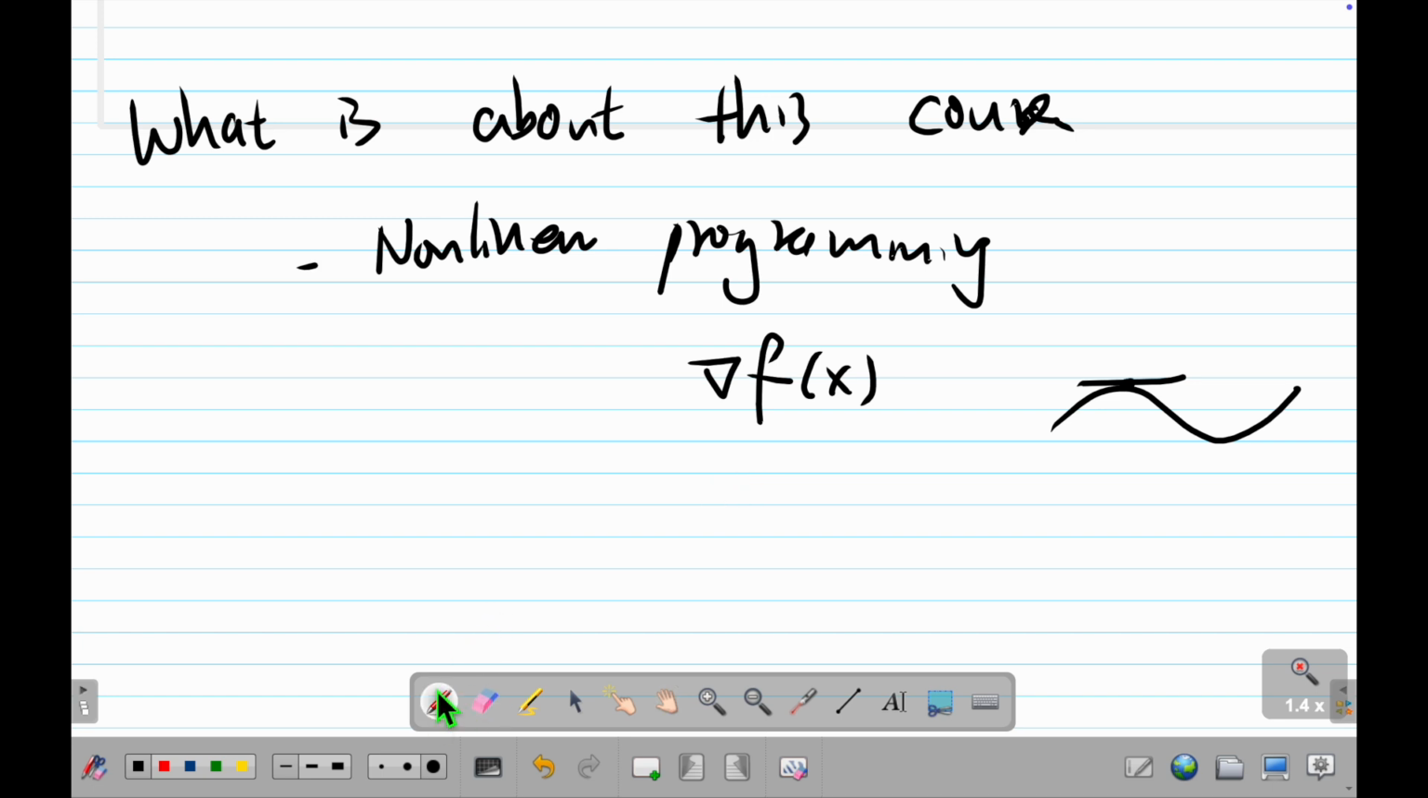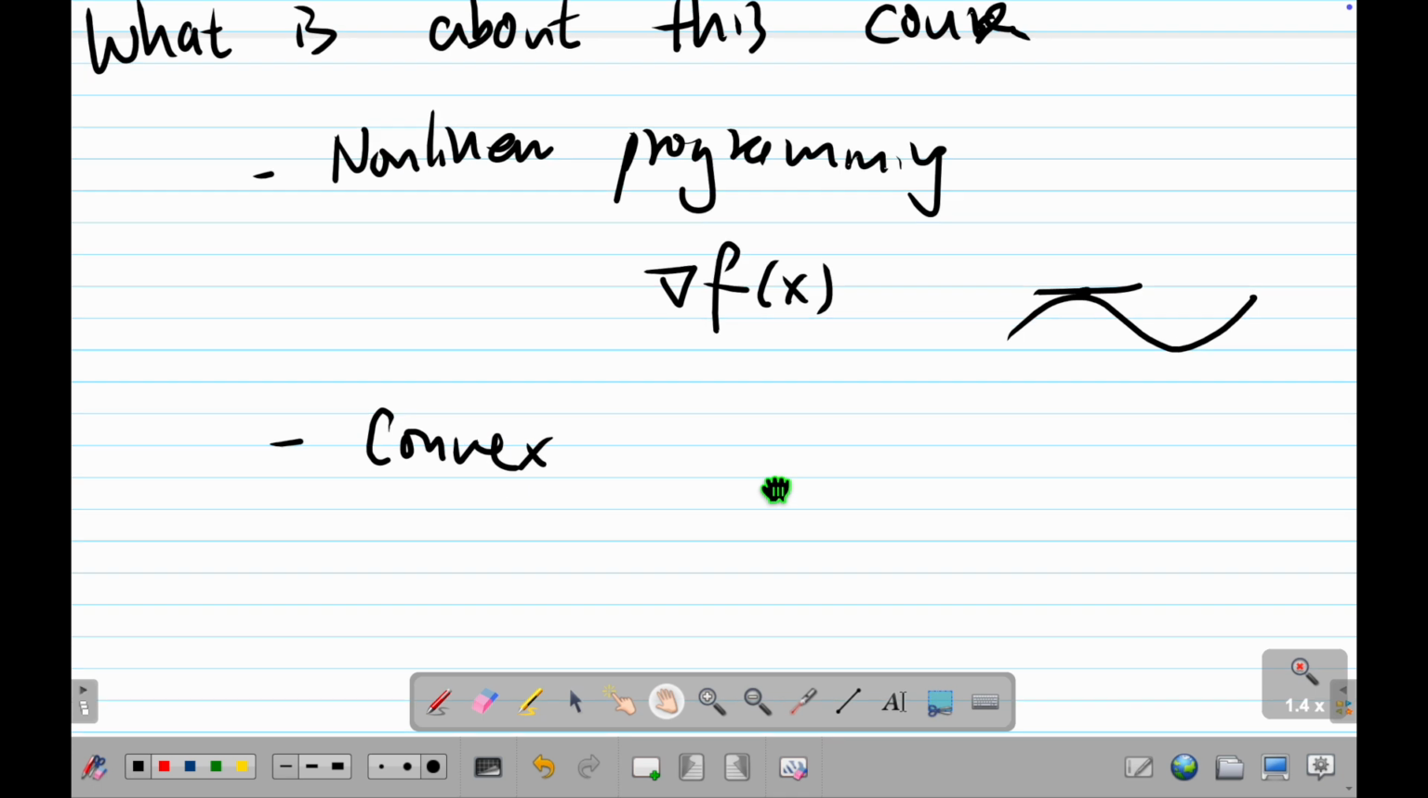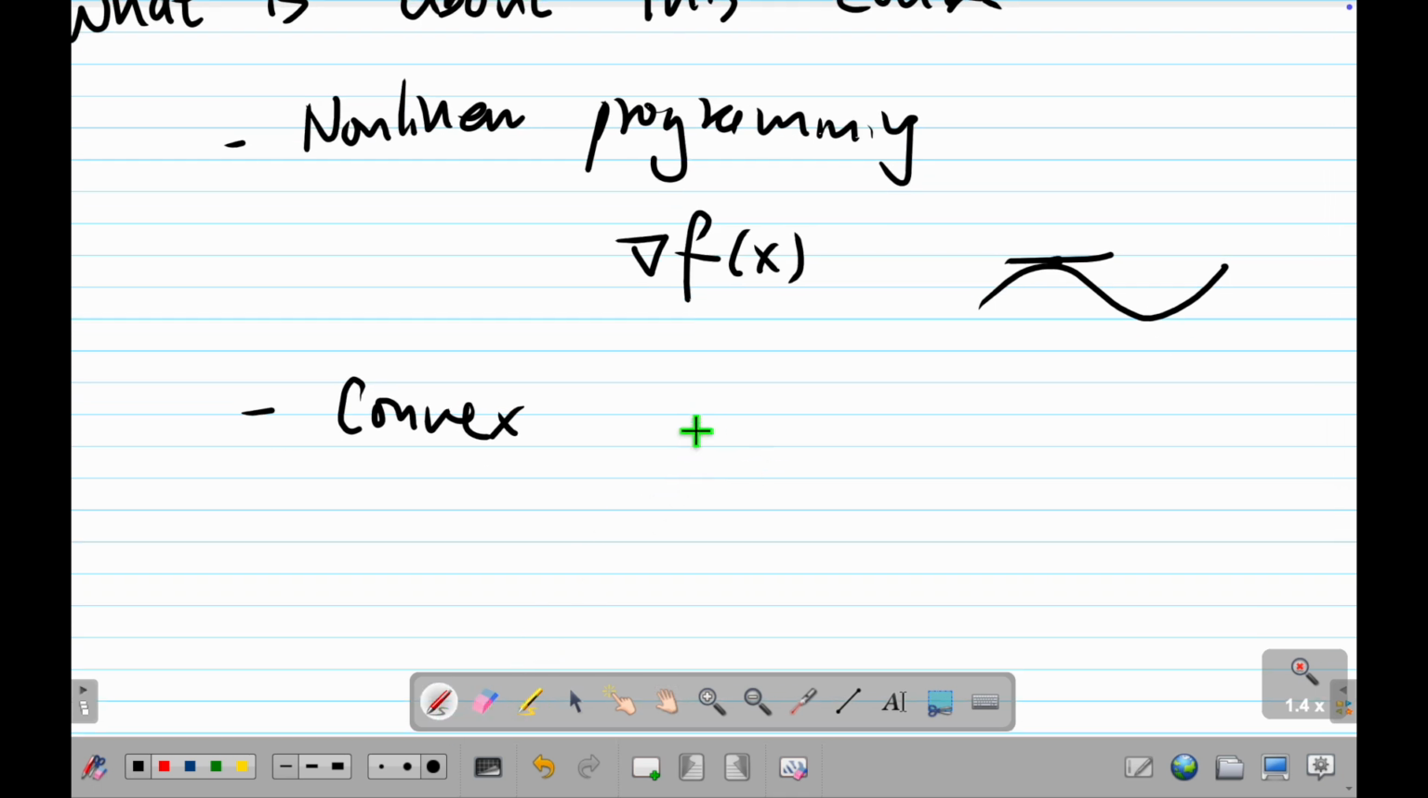And then what? Well, we also consider convex problem. Convex problem means what? Convex function and convex set is a very important subject. Basically, 95% we are talking about it in the whole course. So that means we will talk about what is convexity. And there are many ways to talk about convexity.